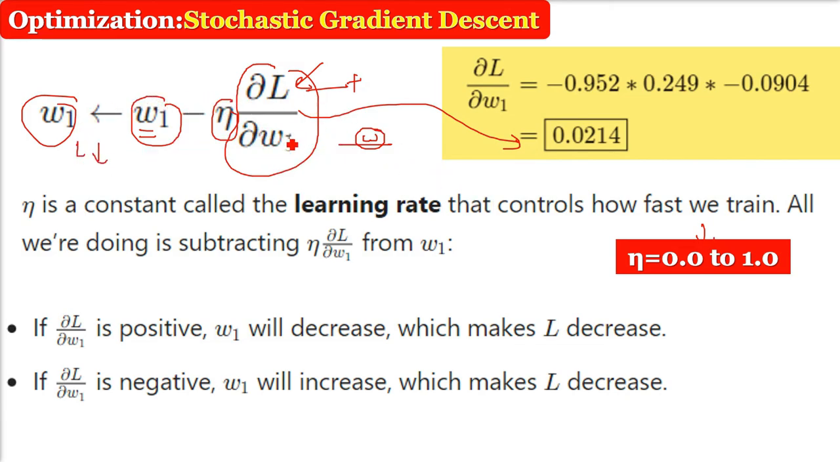If del L by del W1 is positive, W1 will decrease, the weight will decrease, which will make our loss function decrease. If del L by del W1 is negative, W1 will increase, which makes our L decrease. So this is the final weight you will give, and this iteration will go on till Alice is predicted as a female.